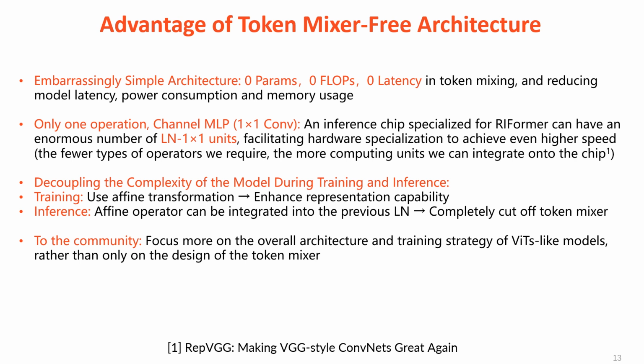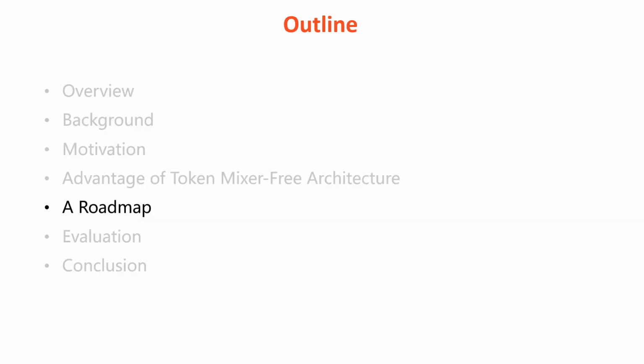Moreover, an inference chip specialized for I-former can have an enormous number of layer normalization and 1 times 1 convolution units, facilitating hardware specialization to achieve even higher speed. Last but not least, we can focus more on the overall architecture and training strategy of ViT-like models, rather than only on the design of the token mixer.